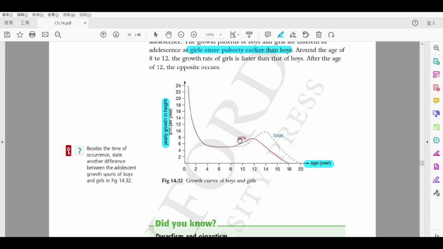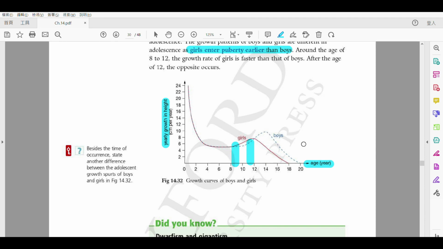So as you can see here, girls reach puberty earlier, like around age 9 or even 8 years old. However, for boys, they reach puberty around 11. Alright? Another thing you need to know is that somehow the level of puberty, or let's say the strength, or the ratio, is like boys will show a higher level of growth than that of the girls in this diagram.